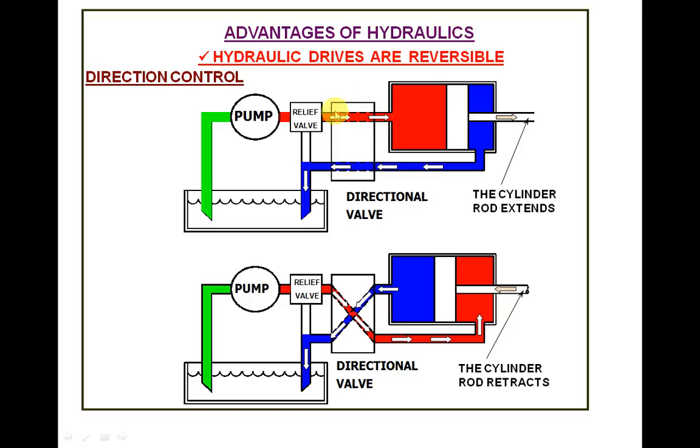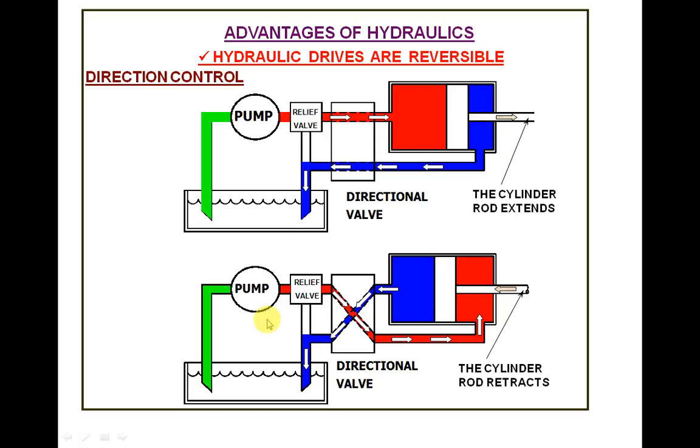This control valve has 4 ports, and like this it is going, and the return path is like this. Suppose these ports are connected like this, whatever oil is coming from the pump will go here, and it will go to the other side of the actuator, so that the direction of movement will be changed.